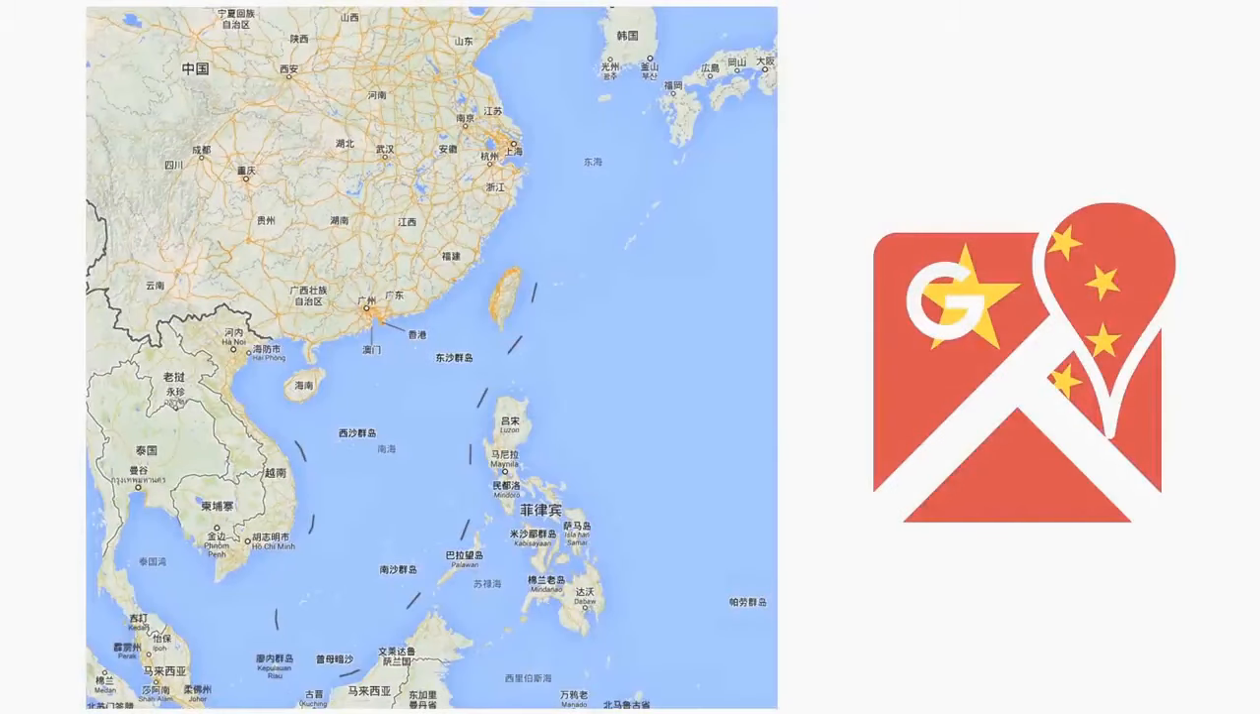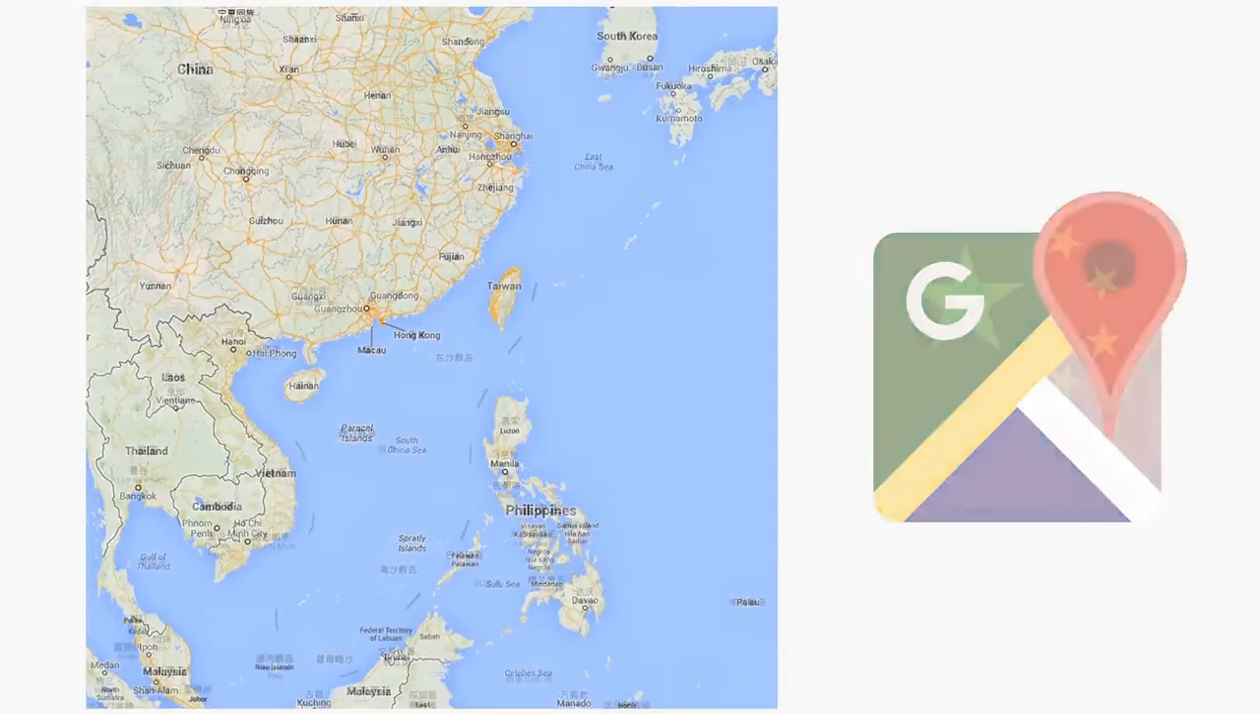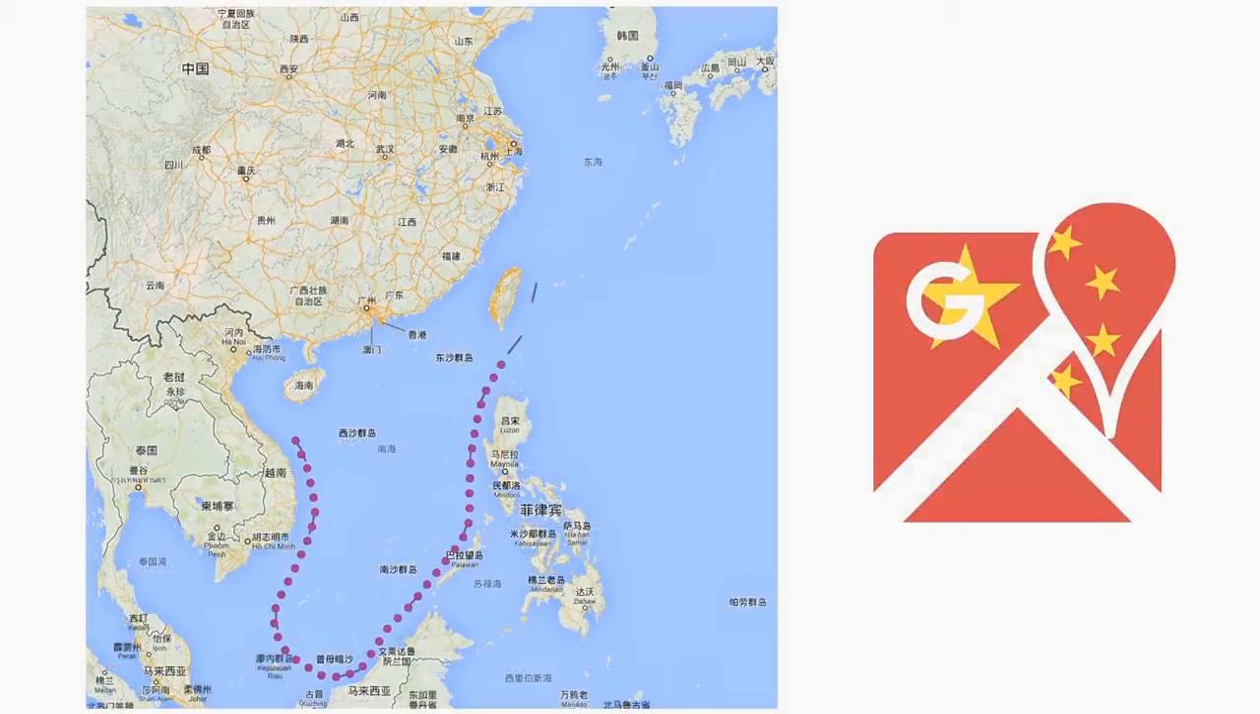The Chinese edition of Maps even shows Taiwan as a province of China, something that no other edition of Maps does, which all mark Taiwan as an independent entity. The Chinese Google Maps also clearly marks out China's maritime claims in the South China Sea with this heavy dashed line, which again is something you just won't see on Google Maps.